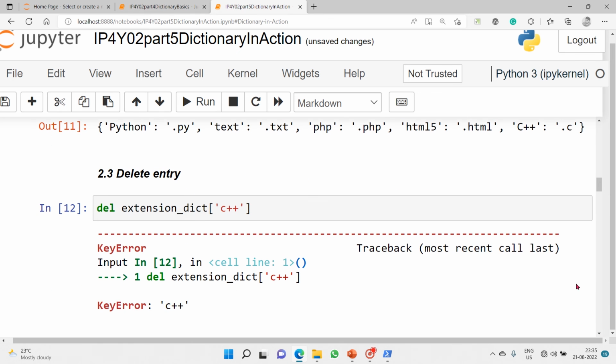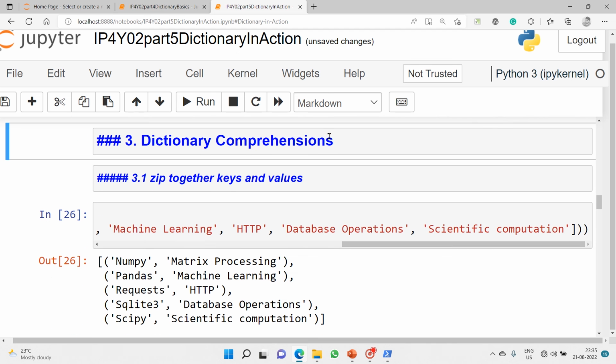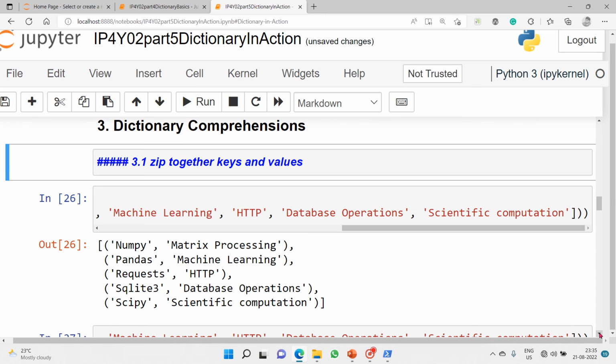Then what we'll look into is dictionary comprehensions. In dictionary comprehensions, the first one is zip together keys and values.